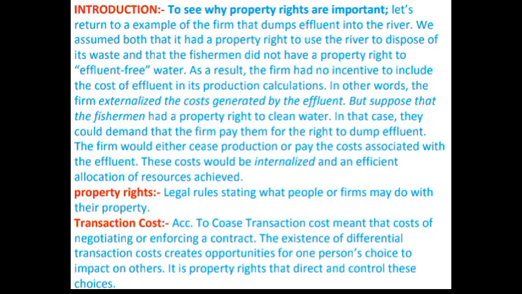Let's return to an example of a farm that dumps effluent into a river. That means a farm is producing pollution that goes to the river.